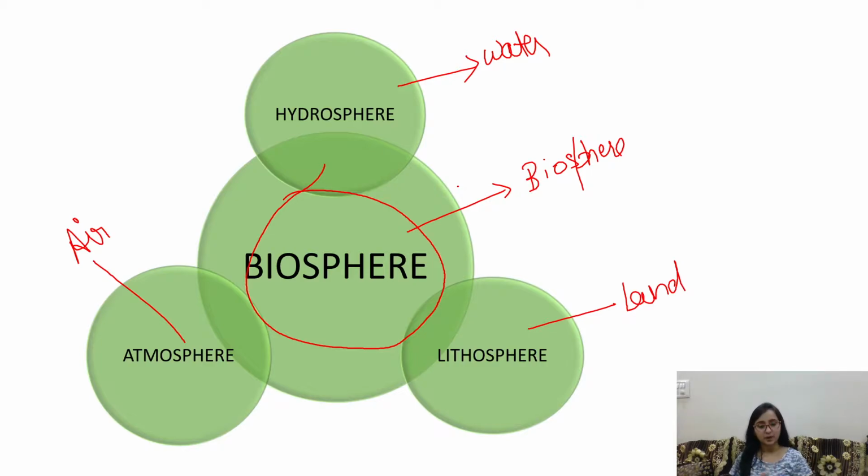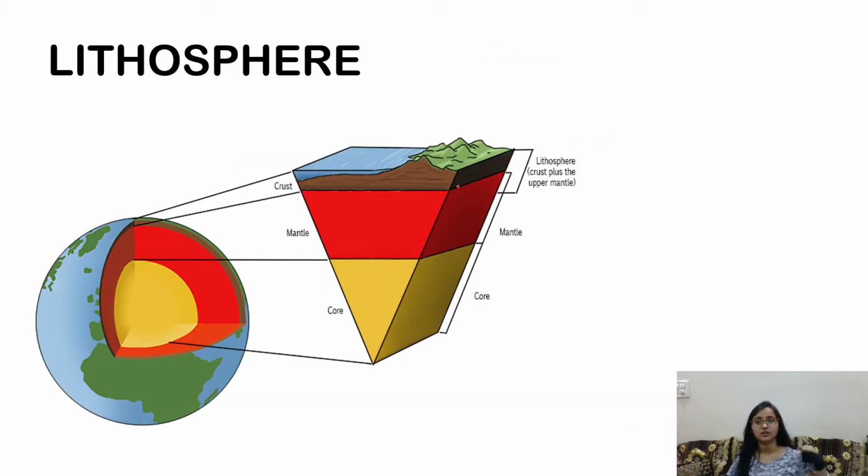So up till now you must have learned that we have three domains of earth, that is hydrosphere, lithosphere and atmosphere. Lithosphere means land, hydrosphere means water and atmosphere means air, and the combination of all these domains makes biosphere. Biosphere is like the living condition on our earth, like the living world. So moving ahead, let's discuss lithosphere.